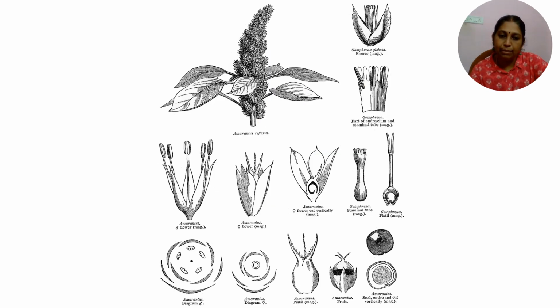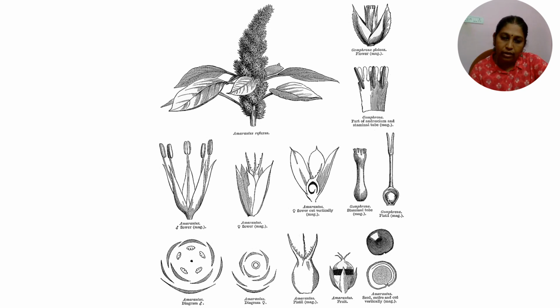So everything in schematic. You can see the floral formula and floral diagram of amaranthus here. There is no distinct calyx and corolla. You can see the bracts and perianths in the lower level, and you can see the 5 tepals here, and the 5 stamens here, and in the center no gynoecium has been represented, and hence this represents a male flower.